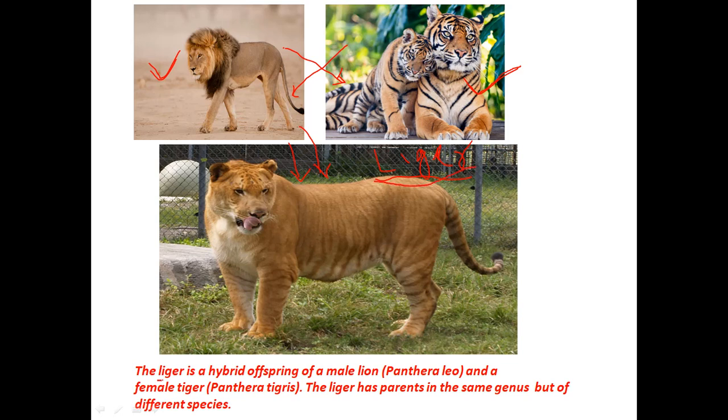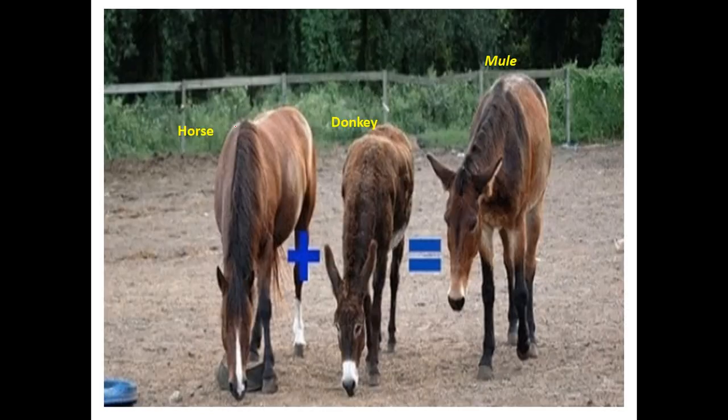So this liger is a hybrid offspring of a male lion and a female tigress, but it is infertile, it is sterile. Infertile or sterile means it cannot have its own baby. So this liger cannot have its own offsprings, which means it cannot be termed a species. Although lion is a species and tiger is a species, their resulting offspring, the liger, is not a species, because it cannot produce its own fertile offsprings. Another example is when a horse is crossed with a donkey.